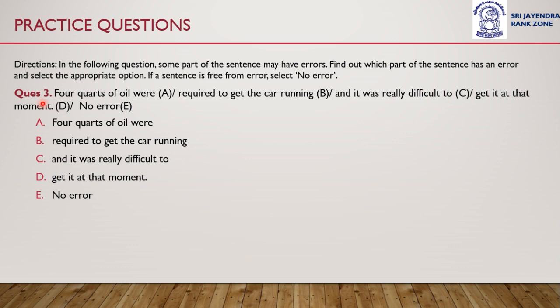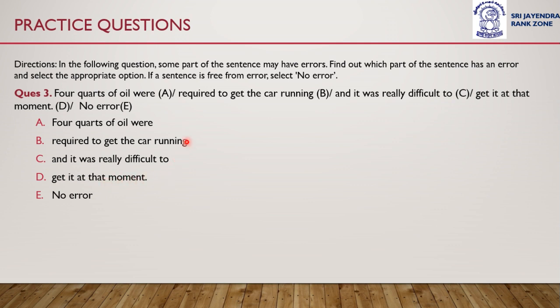So it is a little more difficult question, and while reading the whole sentence, you may not be able to identify the answer or spot the error immediately. So you need to identify whether the error is in option A, 4 quarts of oil were, option B, required to get the car running, option C, and it was really difficult to, option D, get it that moment.